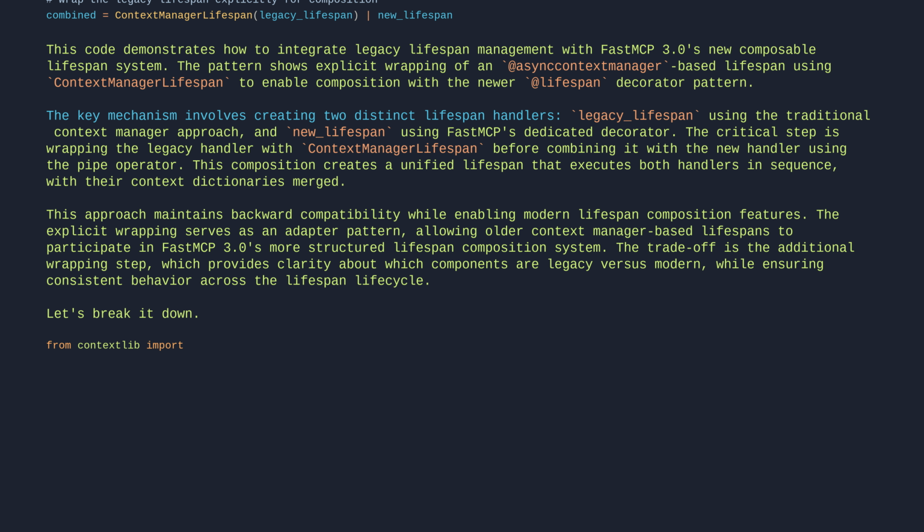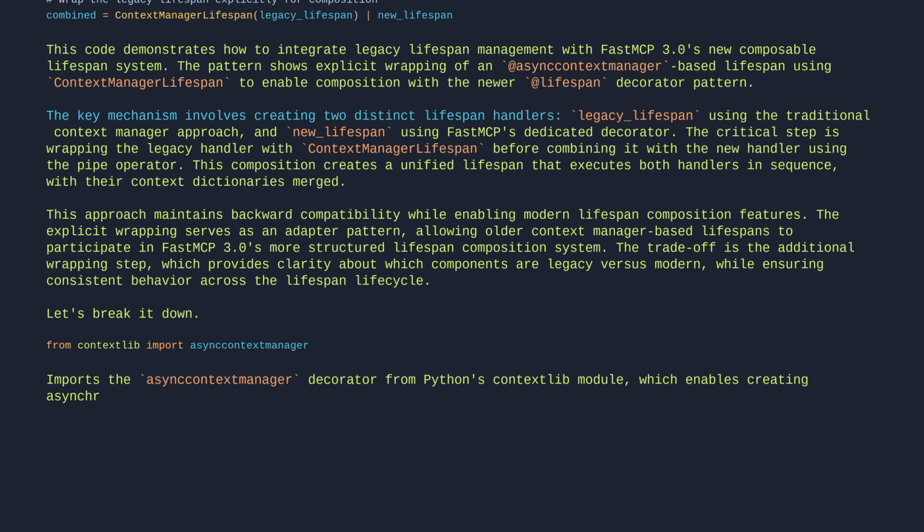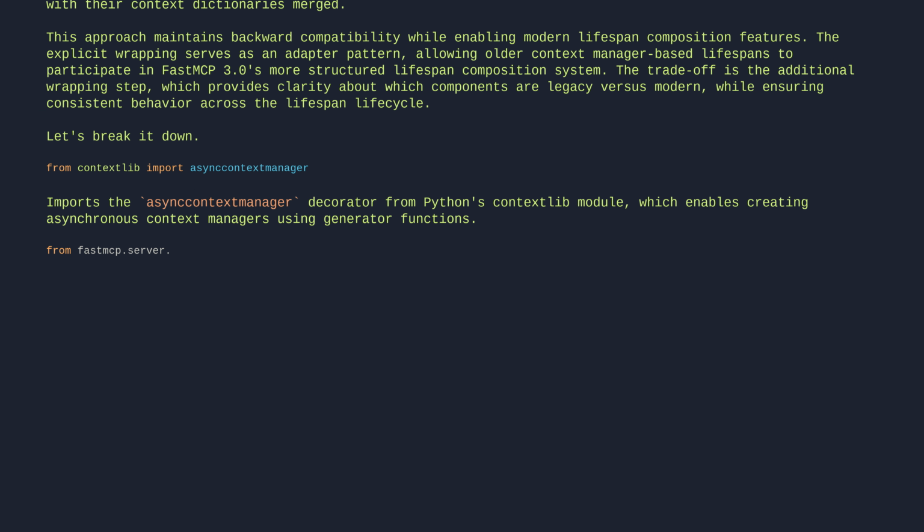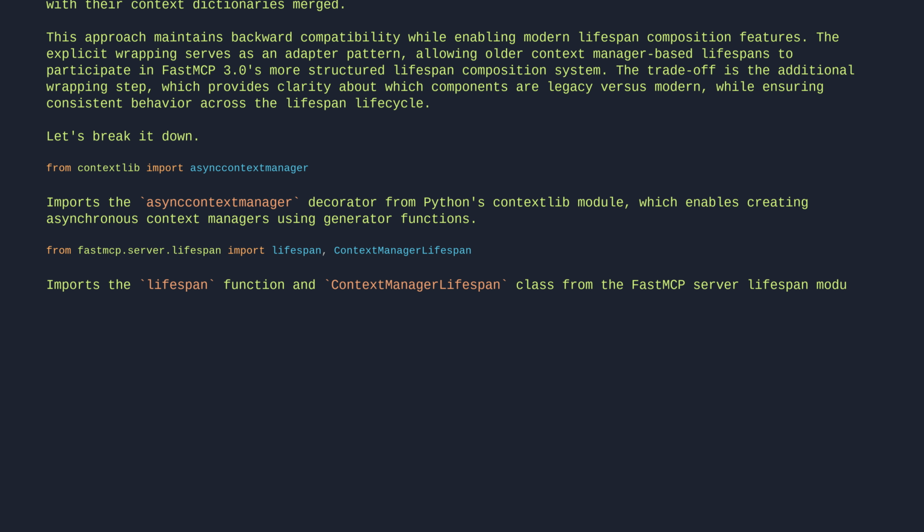From contextlib import asynccontextmanager. Imports the asynccontextmanager decorator from Python's contextlib module, which enables creating asynchronous context managers using generator functions. From fastmcp.server.lifespan import lifespan, ContextManagerLifespan. Imports the lifespan function and ContextManagerLifespan class from the FastMCP server lifespan module, enabling server startup and shutdown lifecycle management and context-based resource handling.